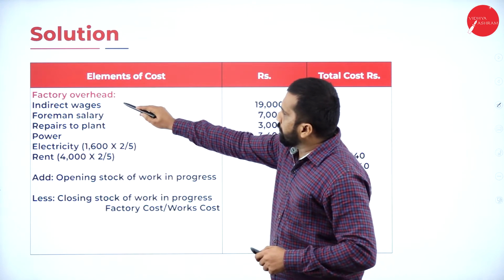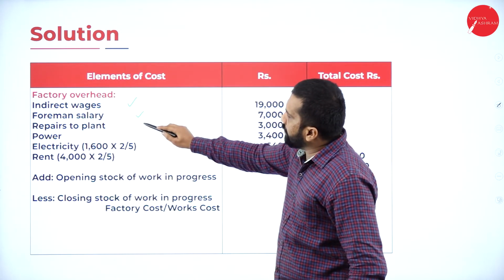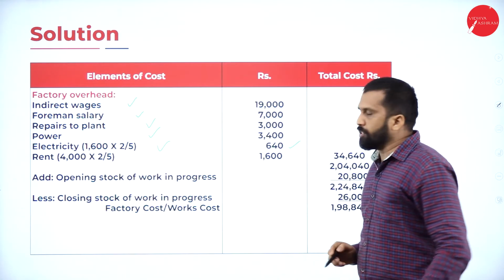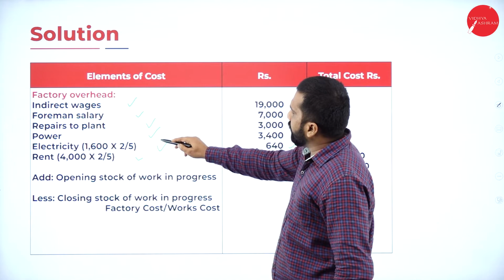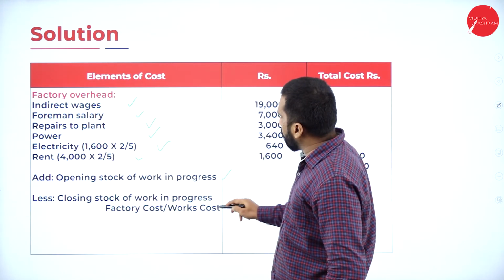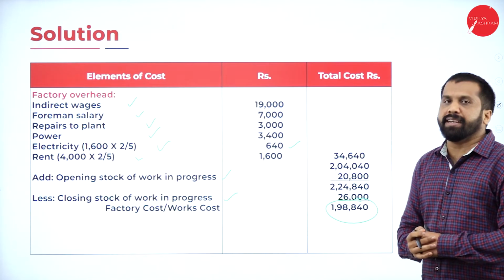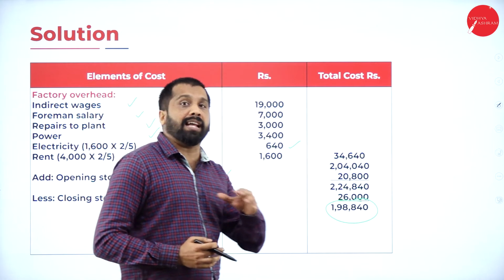See, your factory overhead: indirect wages, foreman salary, repairs to plant, power, electricity. Yes, the calculation was right. It is 640 only. Rent, almost 3, 4, 5, 6. Opening stock, closing stock. Total 8 items. We got 1,98,840. Don't be biased or in confusion in the calculation.